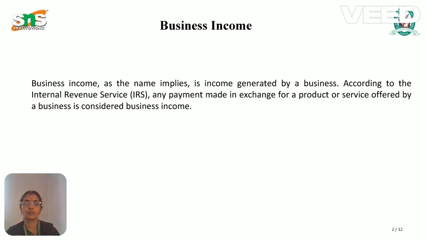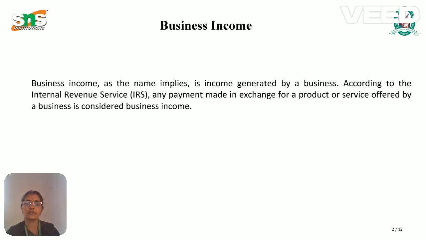Business income, as the name implies, is income generated through business. According to the Internal Revenue Service, any payment made in exchange for a product or service offered by a business is considered business income.